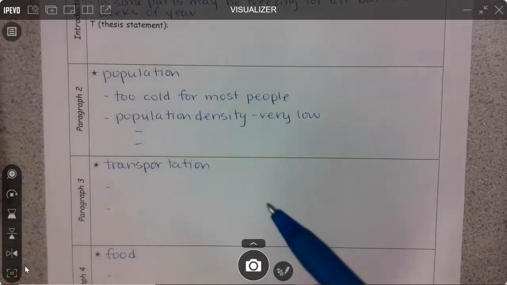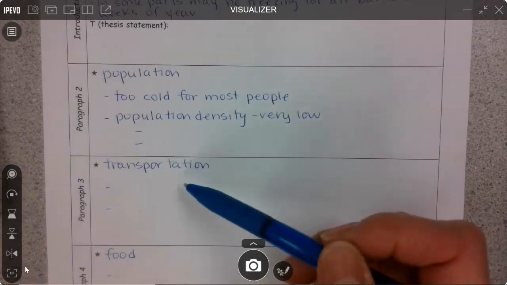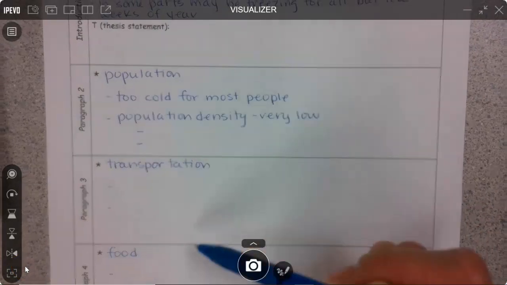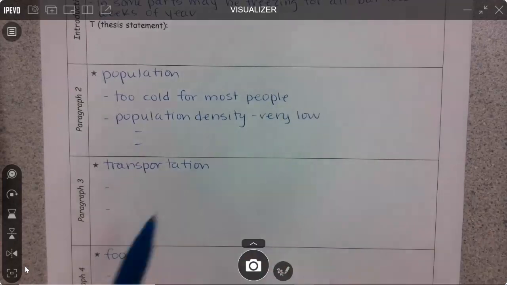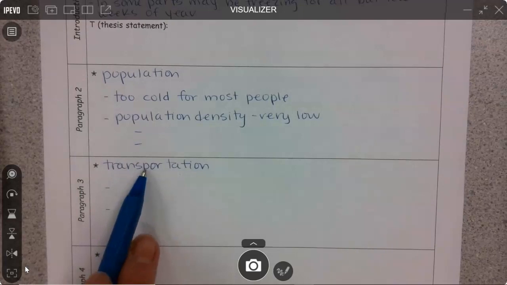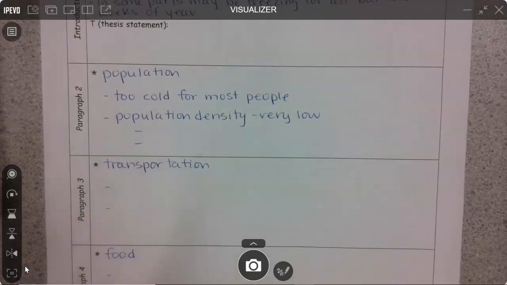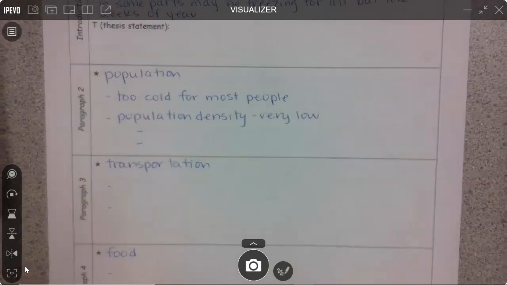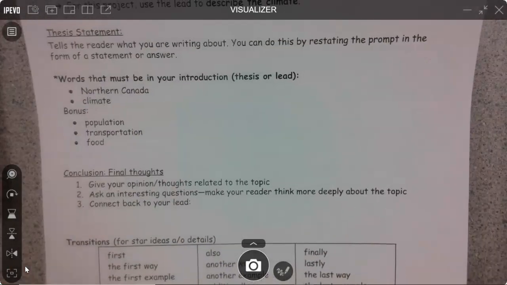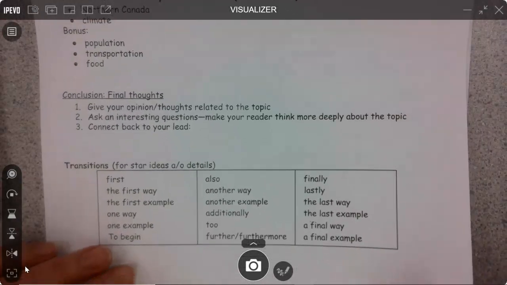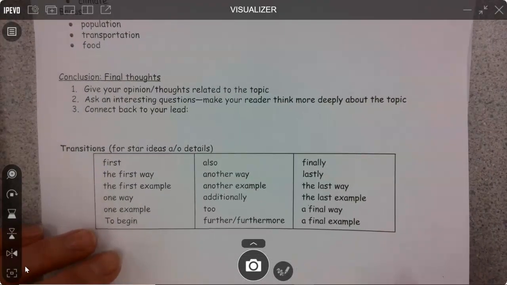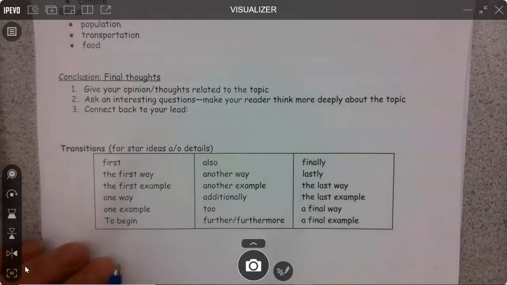Okay, so last little tip. I'm going to talk about transitions a little bit, and then you're going to go ahead and complete your writing piece using your plan here. But I want to talk about introducing your second star idea and show you how you can vary, meaning mix up those transition words, and you can bury some of them. So varying and burying transitions just makes your writing seem a little less like a formula and a little more natural. So I started with one way the cold affects people there is the population.